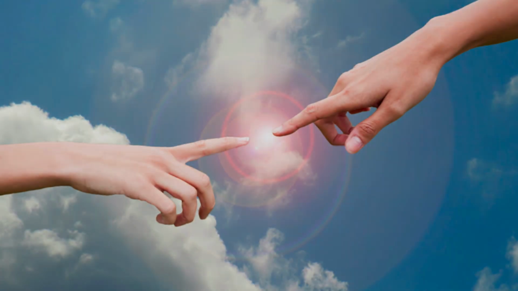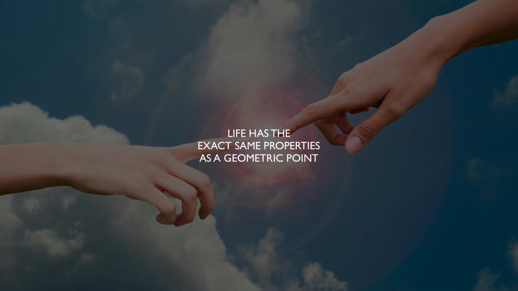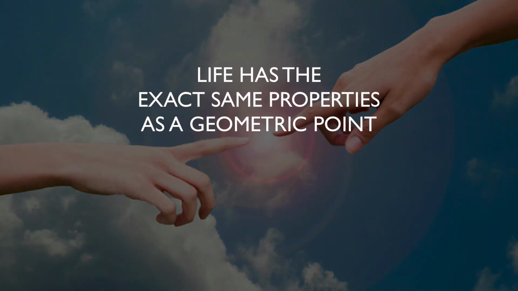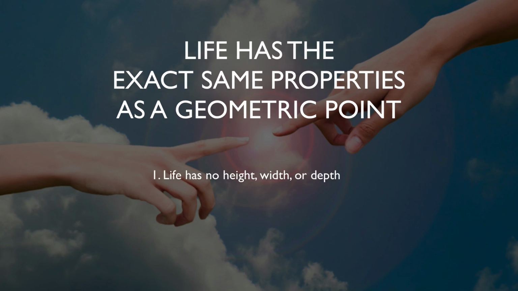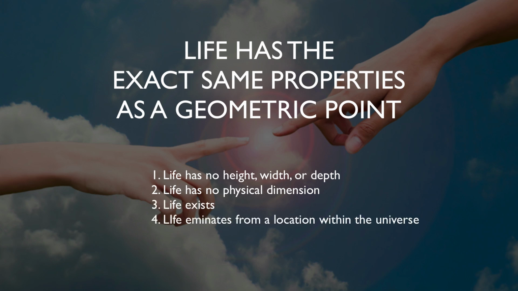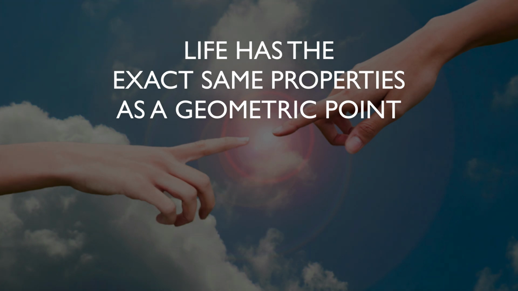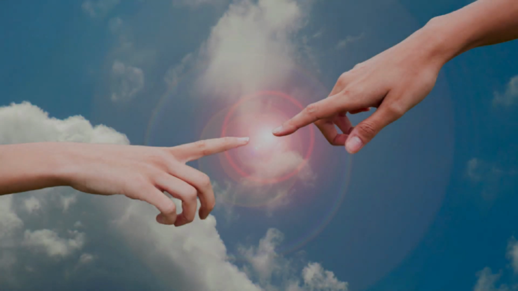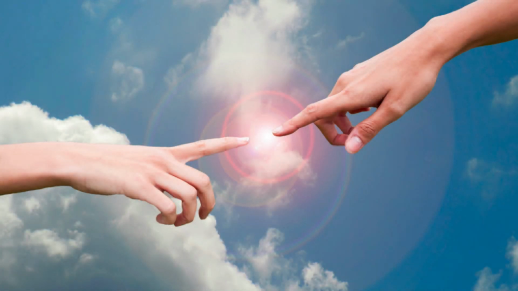Now consider life. Life has the exact same properties as a geometric point. 1. Life has no height, no width, or no depth. 2. Life has no physical dimension. 3. Yet life exists. 4. Life emanates from a location within the universe. 5. Life has position in both time and space. You cannot measure life because it has no dimension, yet life exists.